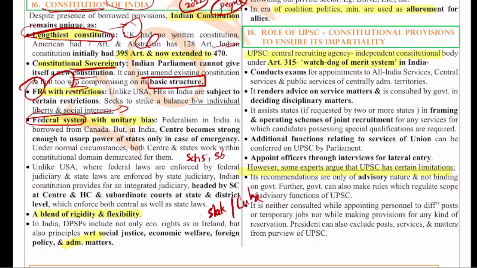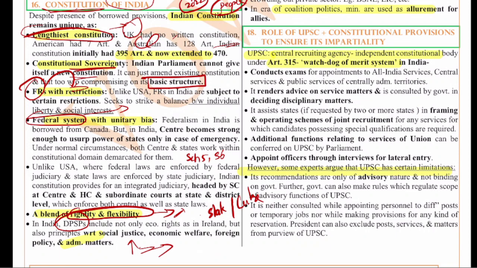Also our constitution is a blend of rigidity and flexibility. Here you can give examples like the Constitutional Amendment under Article 368, which gives a bit of rigidity, but we can still amend most of the articles except a few mentioned under the basic structure. So it is a living document. And we also have directions to the government, an instrument of instructions under the DPSP, where we strive for social and economic justice and ensure a balance in the overall ecosystem.